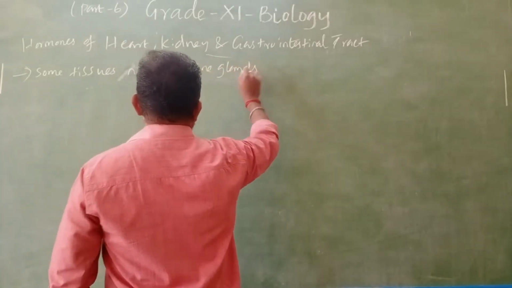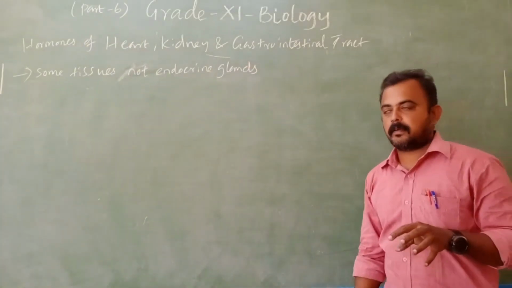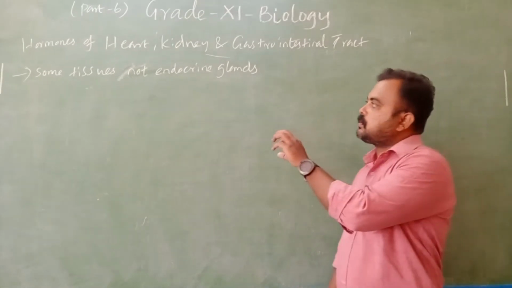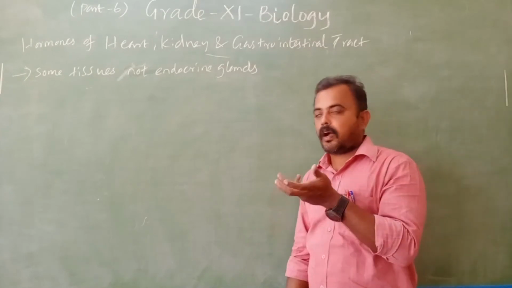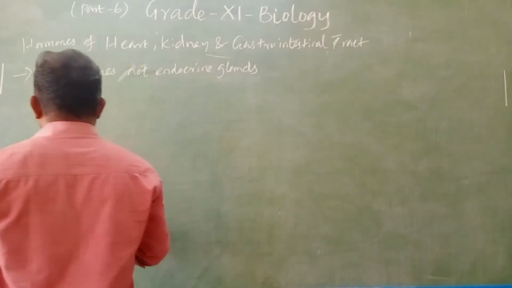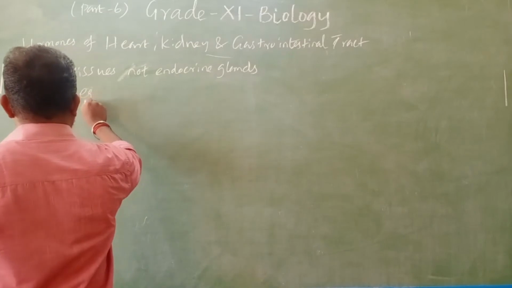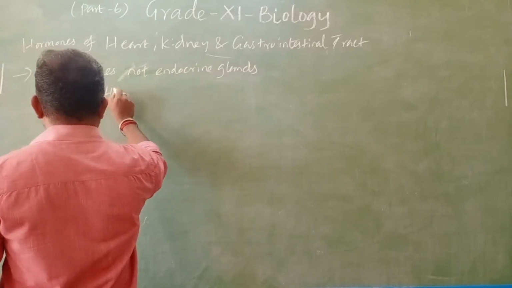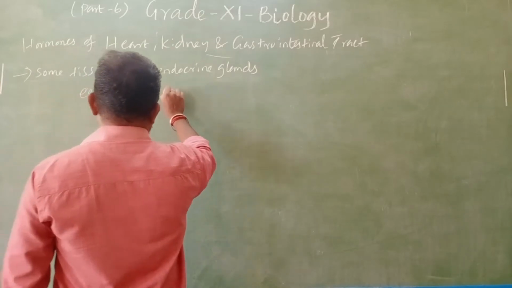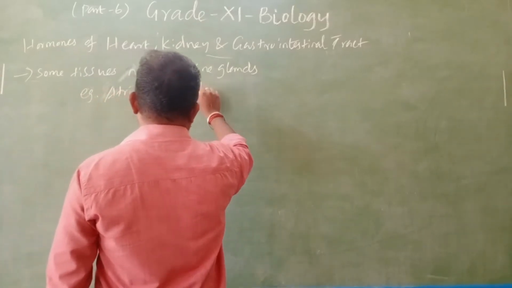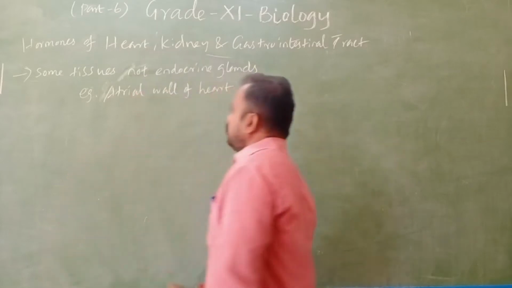So we have particularly endocrine glands, but here some tissues, not endocrine glands, produce hormones. For example, the atrial wall of the heart.